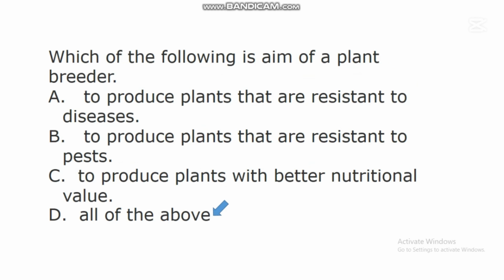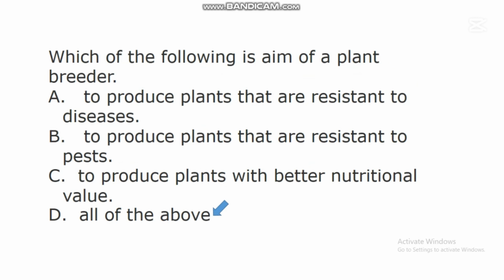One of the aims of plant breeding is to produce plants that are resistant to diseases, because diseases can disturb different plants in the environment. So one of the aims of a plant breeder is to solve that problem of plant disease by producing plants that are resistant to diseases.